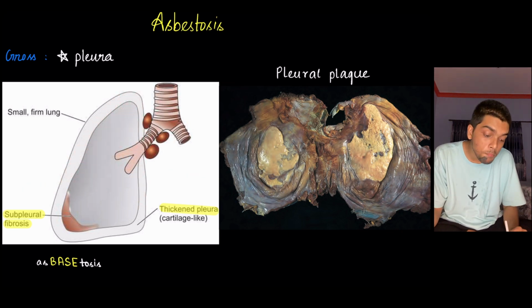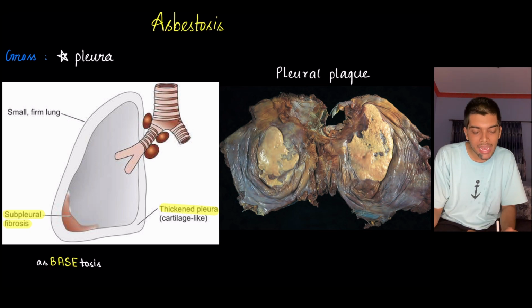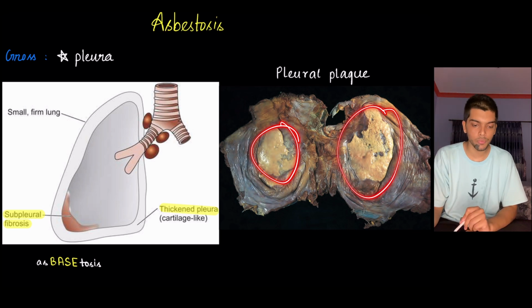At the end of the day, it is the upper part of the lung that is affected. However, in asbestosis, it's the base of the lung that is affected. You can see pleural plaque in the gross as well.